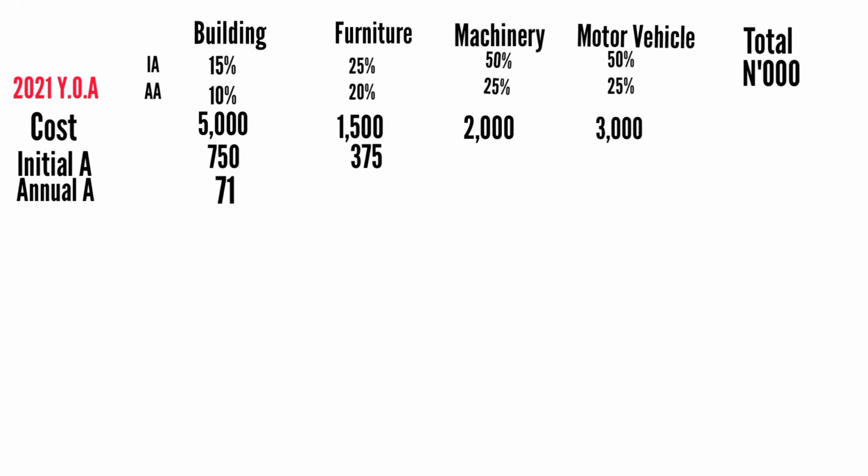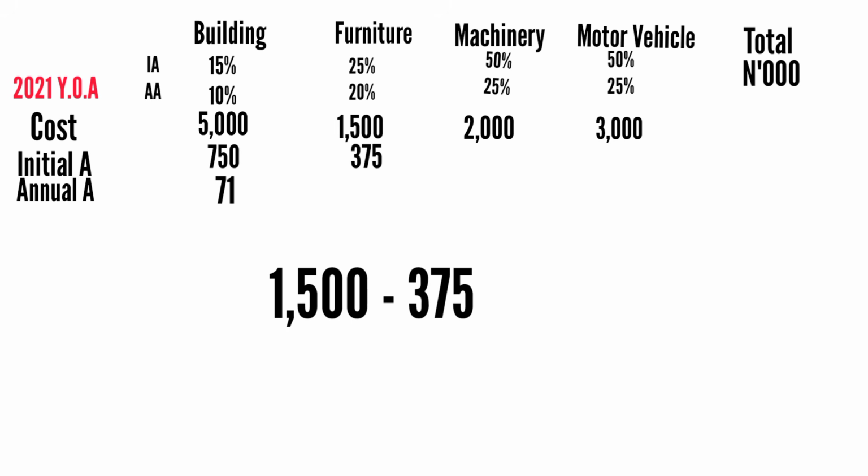Furniture, the value is 1,500,000. You grant your initial allowance at 25%, and that gives you 375,000. Okay, then how do you know your annual allowance? You say, what is the value left after charging initial allowance? That value, you will spread it over 5 years because it is 20% annual allowance rate. Does that make sense?